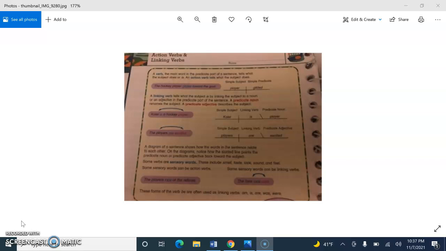And number 10, our last sentence, the Blazers were the champions last year. Well, we know that were is a linking verb because it's part of our list. Am, is, are, was, were, be, being, been, and so on. So underline were twice. And what's the subject? It's Blazers. So underline Blazers once. And what word is renaming or describing Blazers?